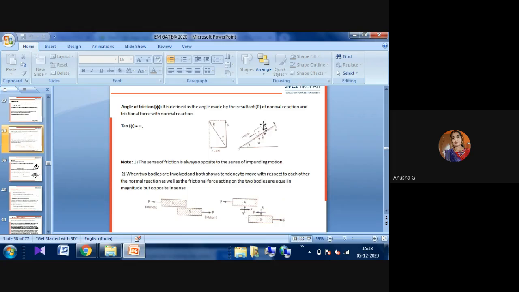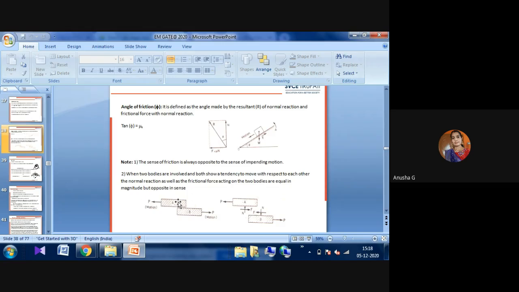This type of friction is called the angle of friction. Up to a certain angle, the body tends to move, and then it is controlled by friction. That angle is called the angle of friction here. Okay, this is one of the methods.